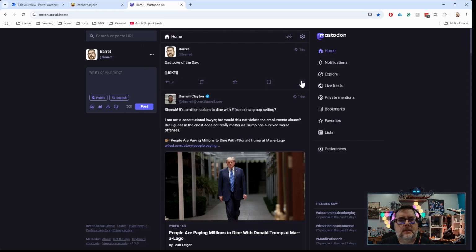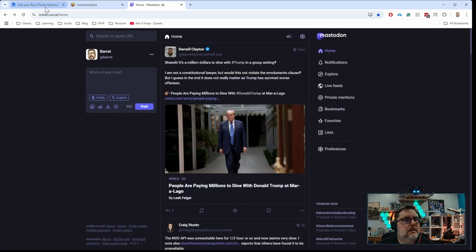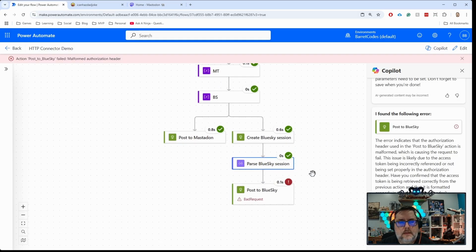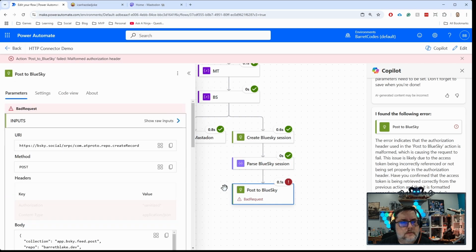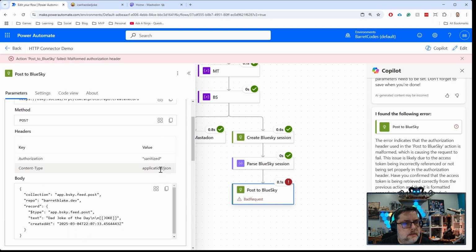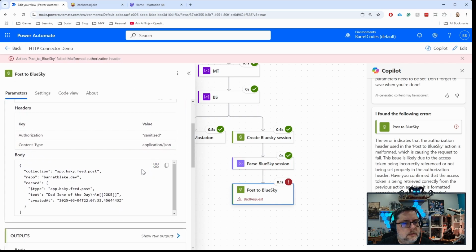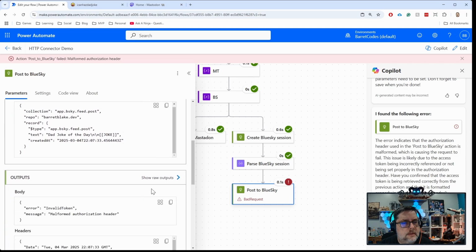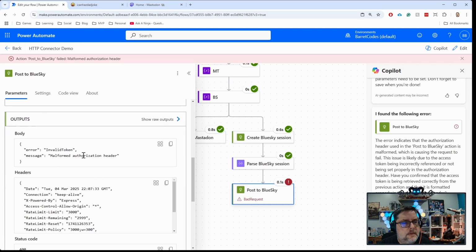Let's delete that. All right, so we'll figure that out in a second here. But what was the failure? See, that didn't save that update either. Invalid token.